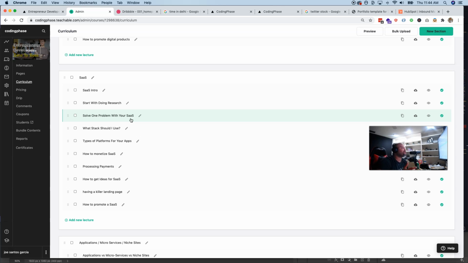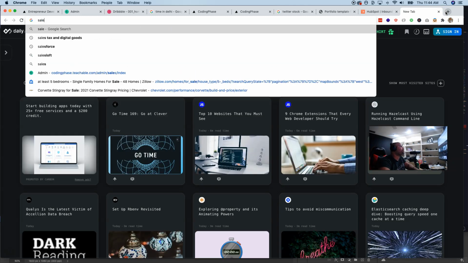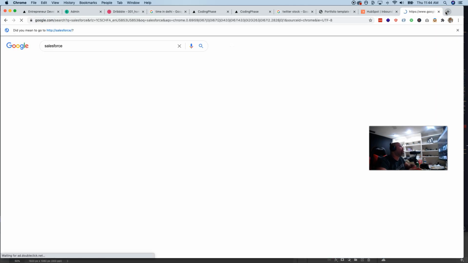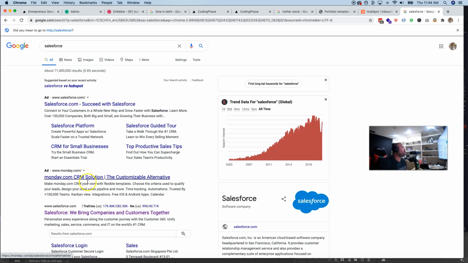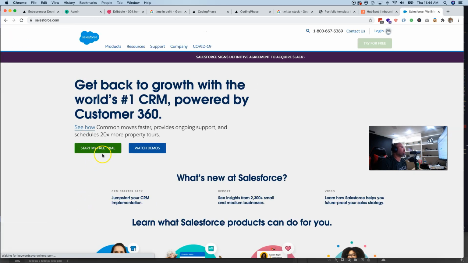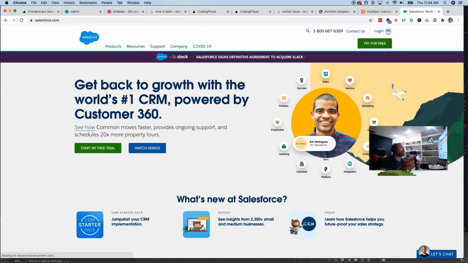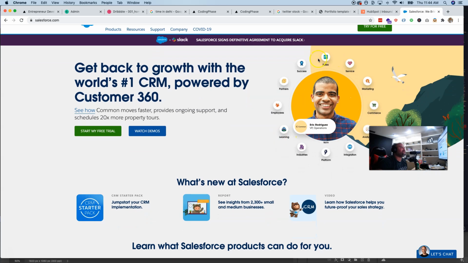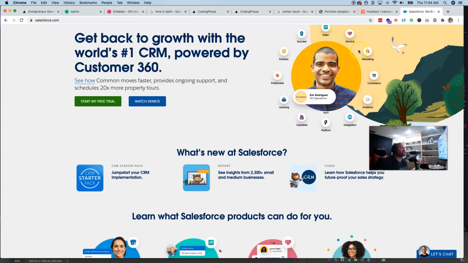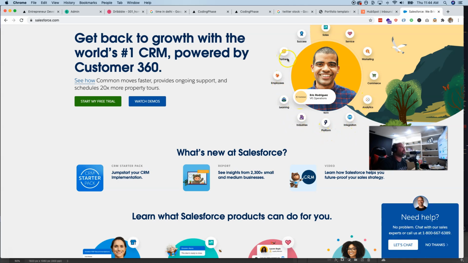Salesforce is also software as a service, but Salesforce is a huge company, right? They actually have multiple products inside of them. Okay, like you have products for sales, services, marketing, commerce, analytics, integration, platform, industries, learning, employees, partners, success, right? There's so many things that they do in this one company.